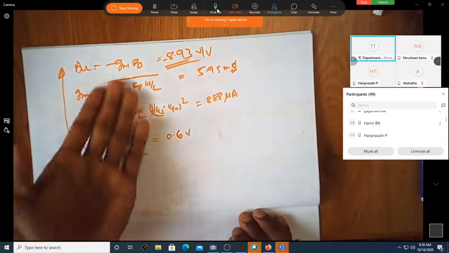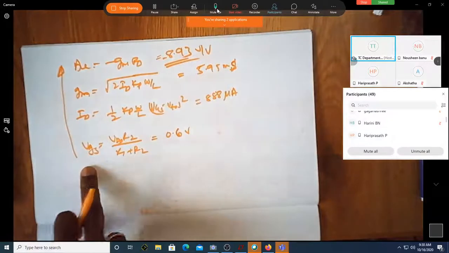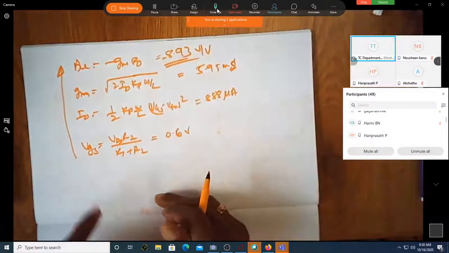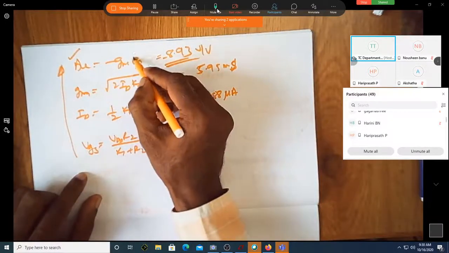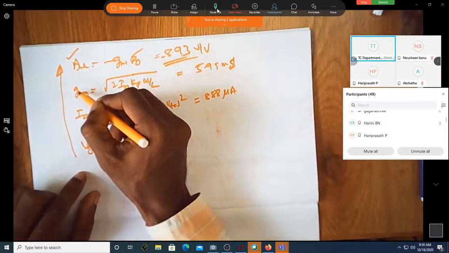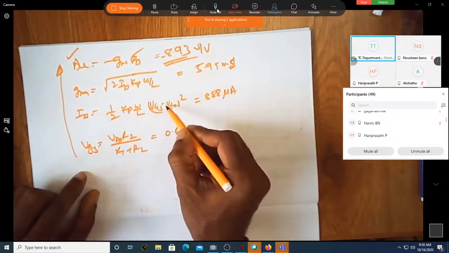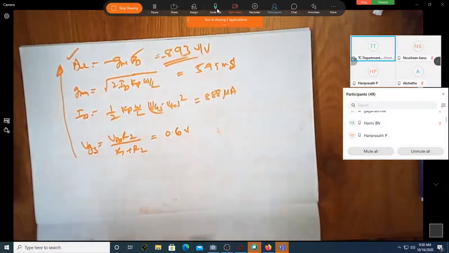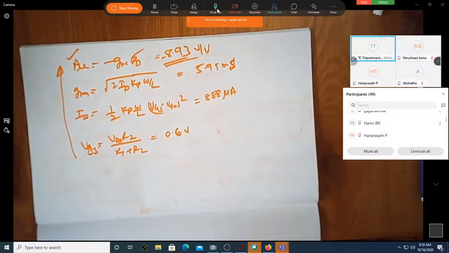So we have the equation. I'm just going bottom up. We wrote the equation from top to down, but I have to calculate from bottom to up because I have to find AV. In this I know the value of RD. I don't know this, so I have written the equation. In this I know everything except VGS. I wrote this equation. Then done. So this is how you should develop the way you write things. Suppose you do it like this, then I'll certainly be okay.